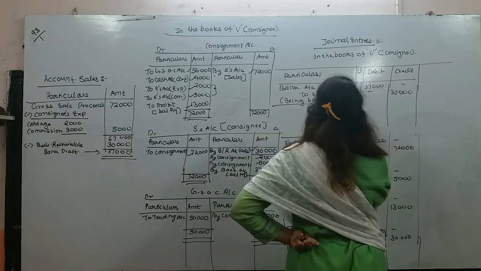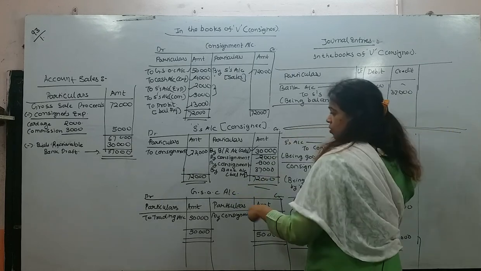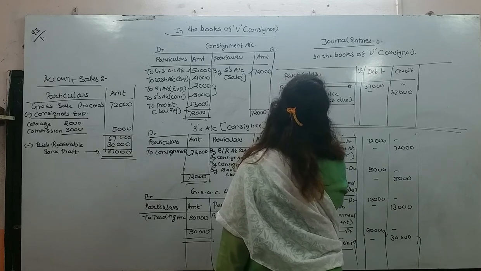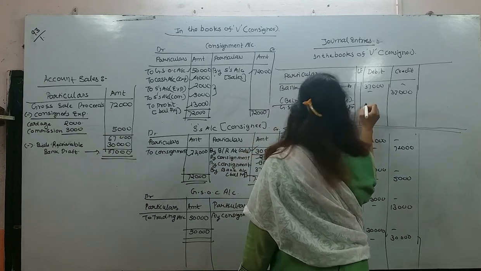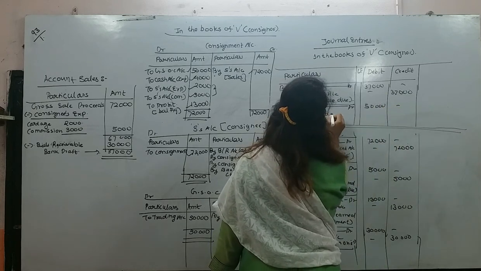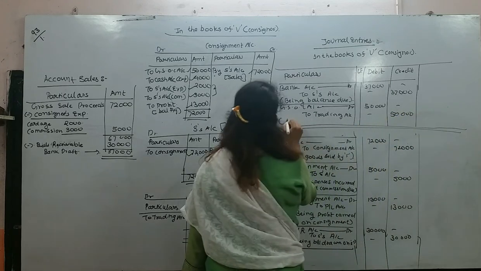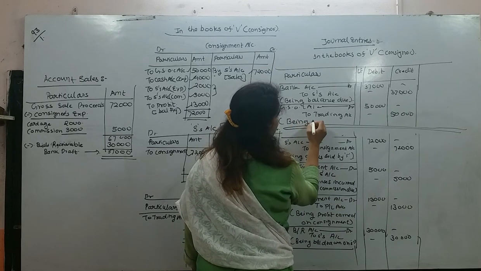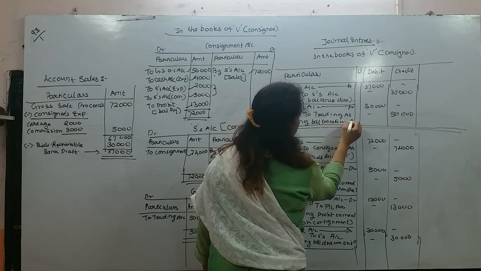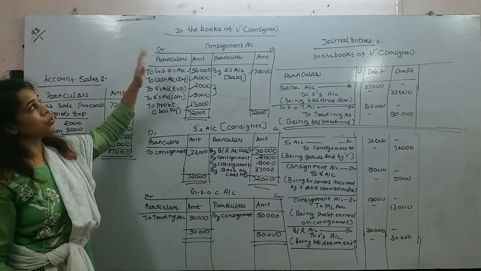Okay, and now the last entry, students. This will be the GSOC to trading account. OC account debit 50,000 to trading account, 50,000. Narration: being balance transferred. Okay, see students, this was in the books of consignor.